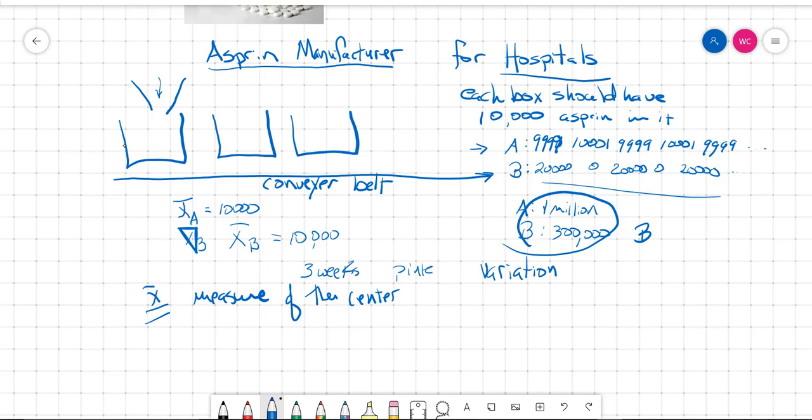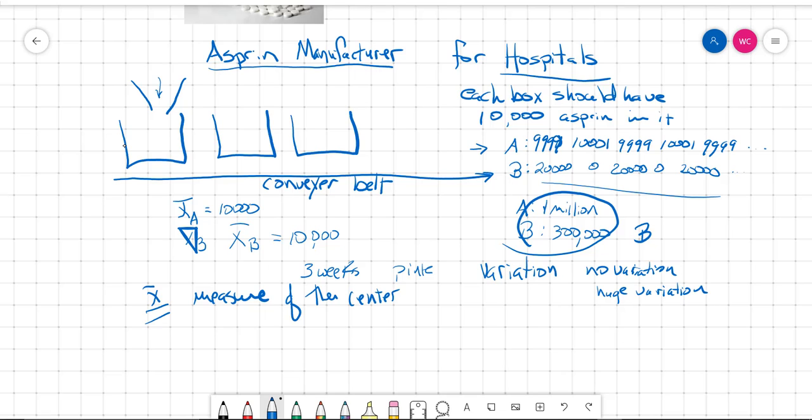The mean is the same, but row A has virtually no variation. All the numbers are very, very close to each other. On the other hand, row B has tremendous, huge variation. So that's the problem with row B: the variation is much, much too big.